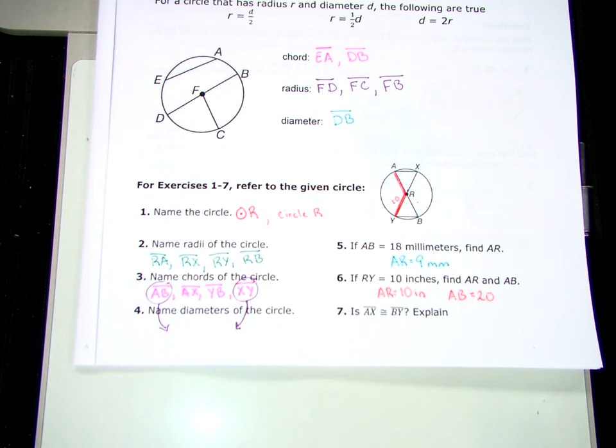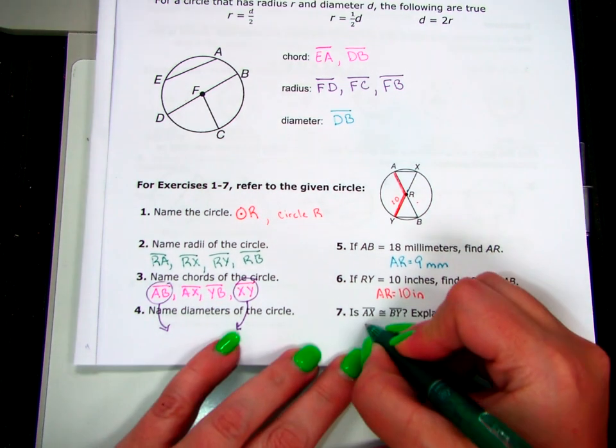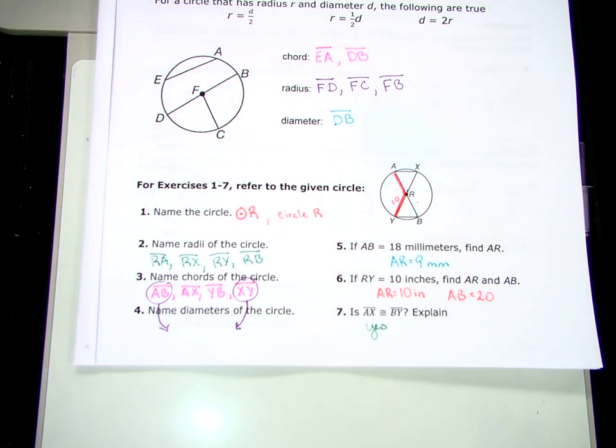Yes or no? Yes. Yes? Explain. By side angle side. Oh, look at you using your triangle congruence. I'm so proud of you. Yes, by side angle side. Remember I said we studied triangles for so long because we are going to need triangles even in circles.